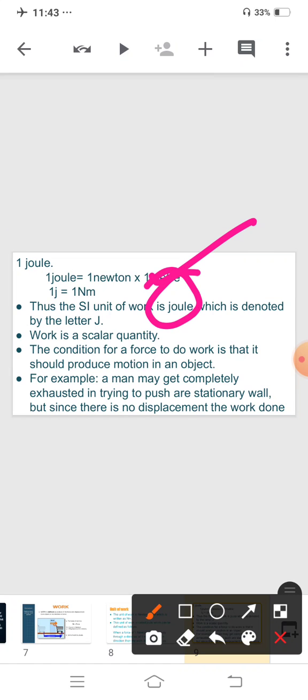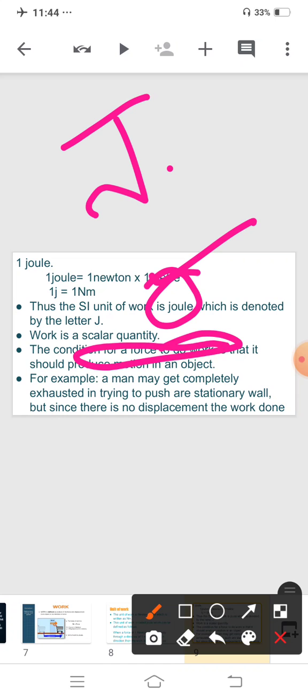The SI unit of work is joule, which is denoted by the letter J. And it is a scalar quantity. Clear? It is a scalar quantity. Scalar quantity means we will not consider direction. We will consider only magnitude. The condition for a force to do work is that it should produce motion in an object.